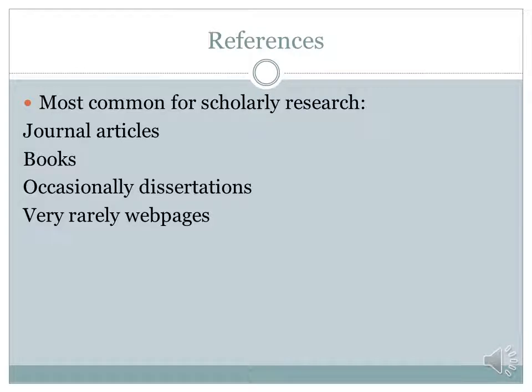So now we are going to move on to your reference list and how to formulate your reference list. It's important to note that the most common references that you're going to use for scholarly research should be journal articles, books, occasionally dissertations, but very rarely web pages. It's important to make sure that the web pages you are using are scholarly or evidence-based or research.